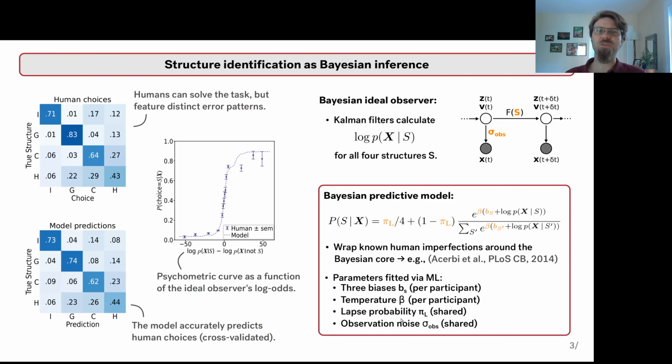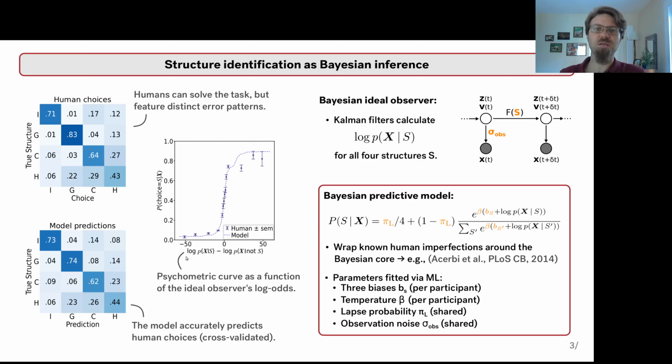Let us take a look at the human data. The confusion matrix shows the average human choices relative to the true structure of the presented scenes. We find that humans can solve the task, but they also feature distinct errors. The tractable task design allowed us to formulate an ideal observer based on Kalman filters. This observer calculates the likelihood of a trial under each of the possible motion structures.